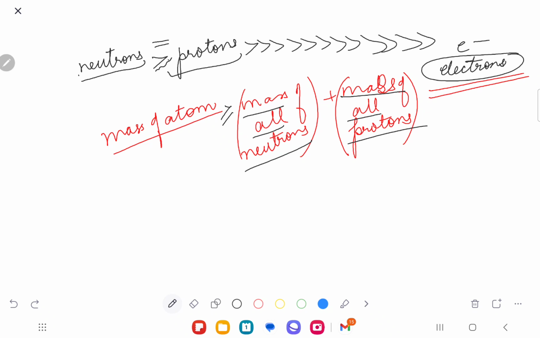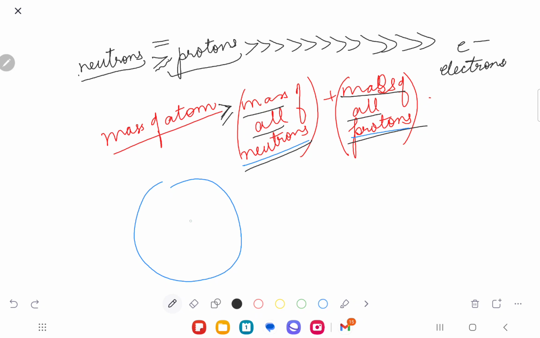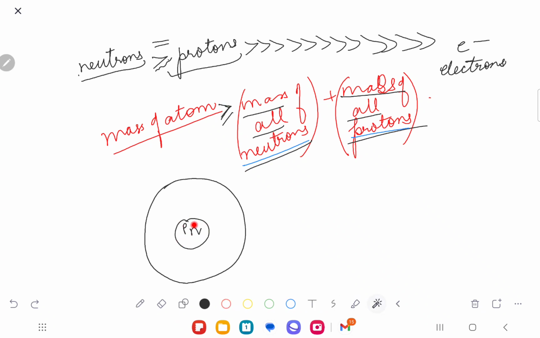Yes or no? Okay, that's the concept. So now you understand a very important part here. Now, where are the protons and neutrons residing? Inside the nucleus.